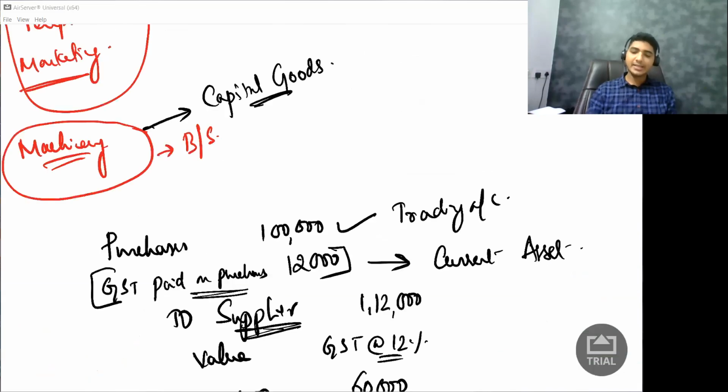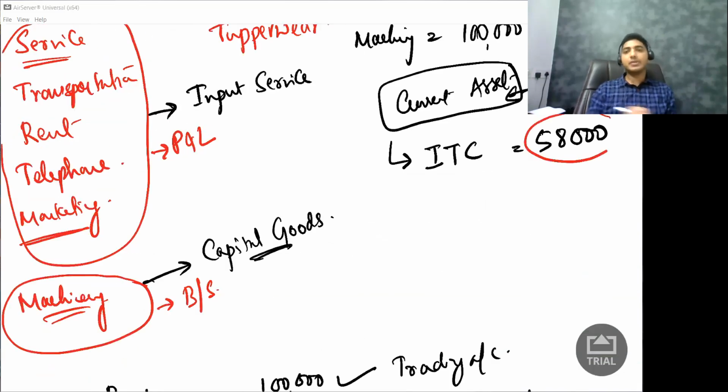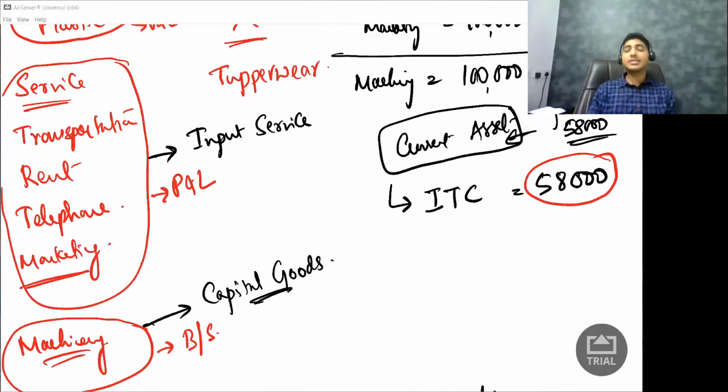So what is my current asset? My current asset is 58,000 rupees. And my current liability is how much? 60,000 rupees. So I will write it together at one place so that you understand it.